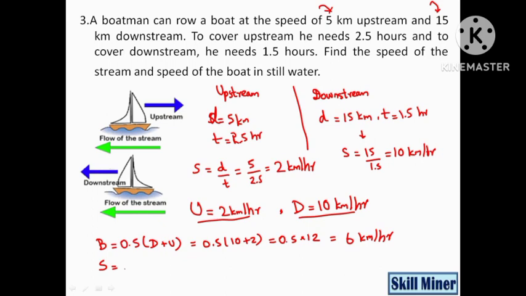We know that speed of stream will be 0.5 into d minus u, which is equal to 0.5 into 8, which will be 4 kilometer per hour. Okay.